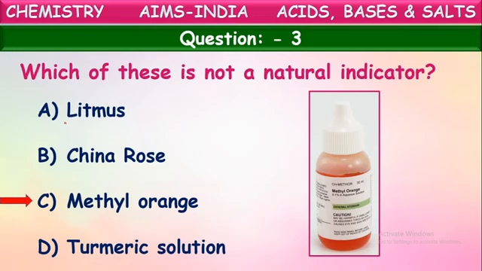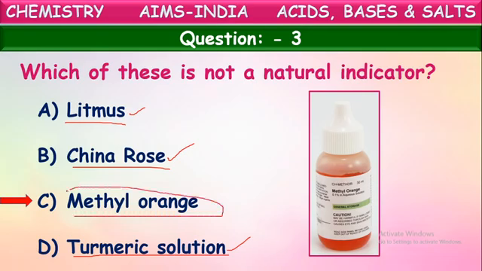What we have seen here, see, litmus, China rose, turmeric solution, these all are extracted from natural substances. Litmus is extracted from lichen, algae and fungus. China rose is extracted from one of the flowers. Turmeric, as we know, is one of the domestic use purpose. So these all are natural indicators because these are extracted from natural sources. But methyl orange and phenolphthalein are indicators which are prepared in the laboratory. Hence, they are artificial or synthetic indicators. It is not a natural indicator. Okay. Next question.